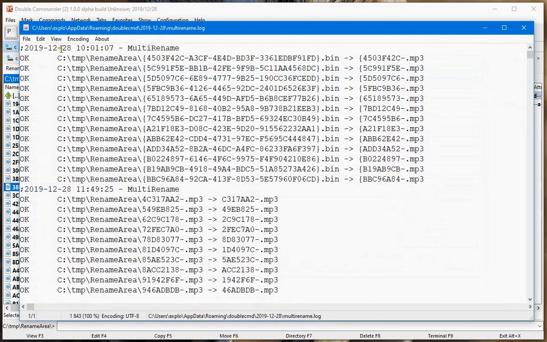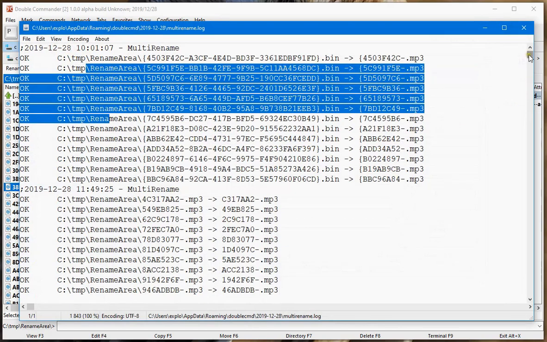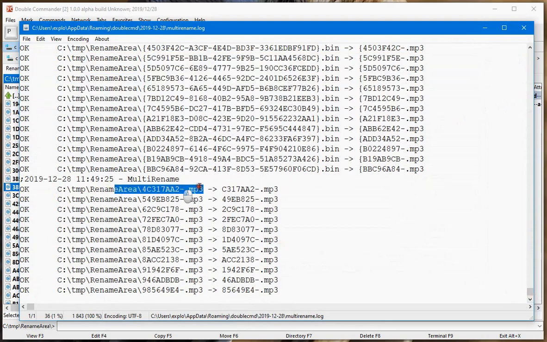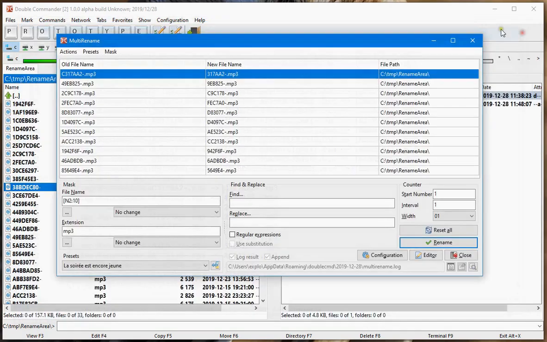So here I can see that on the 28th, at this time I did these renames, and I have all my history of renames. The one I just did are regarding these ones, and like we see, we have the complete path. Not necessary for the destination since it's the file that we rename.